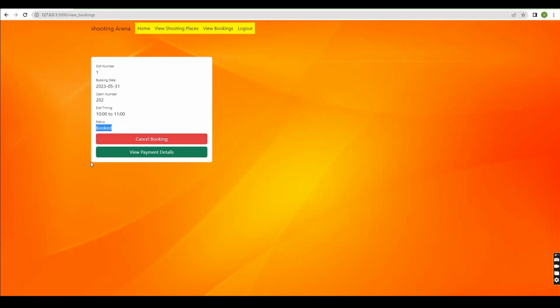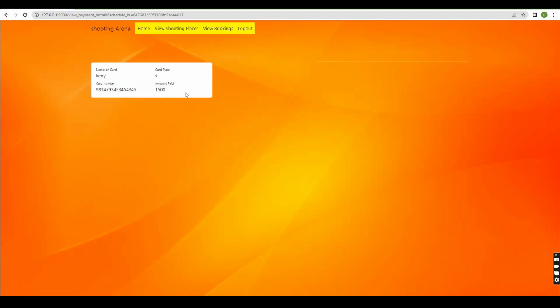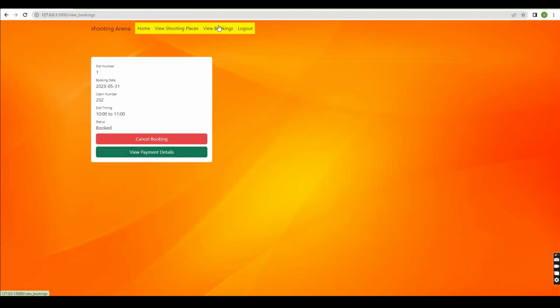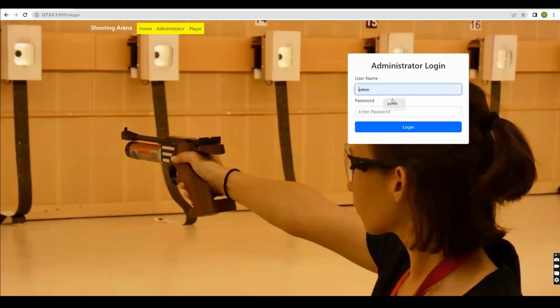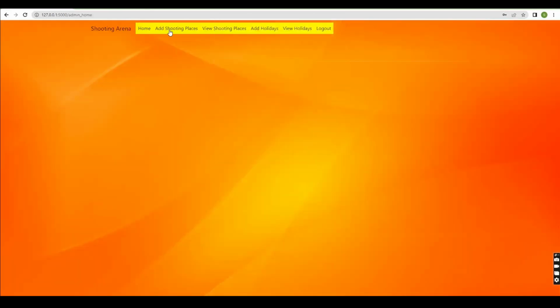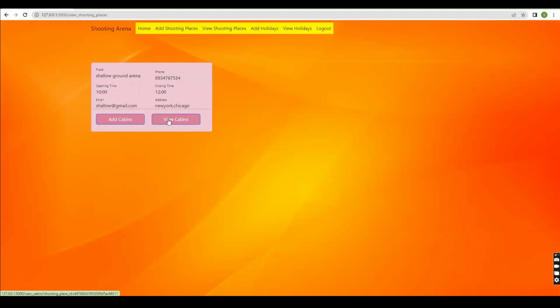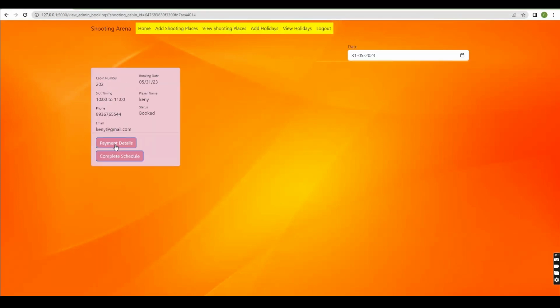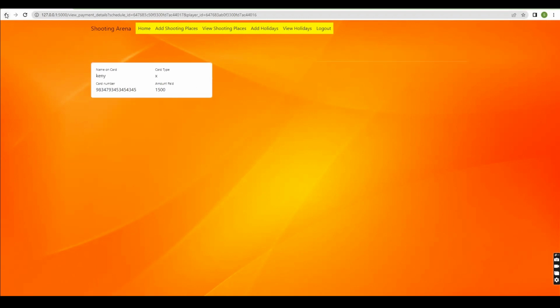Here the status will be booked. Here we have two buttons, cancel booking and view booking payment details. If they want to cancel the booking, they can click on the cancel button, and players can cancel the booking. By clicking view payment details, the payment details will be displayed like this. After the payment, the admin will log in to the website and view bookings. Payment details will be displayed like this.